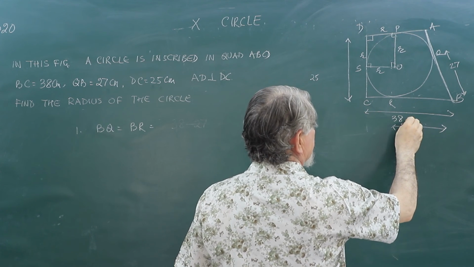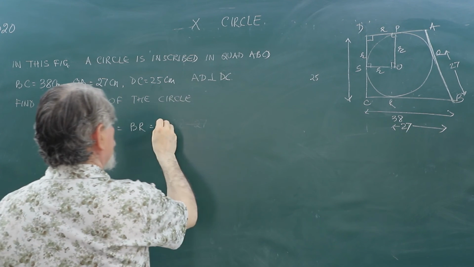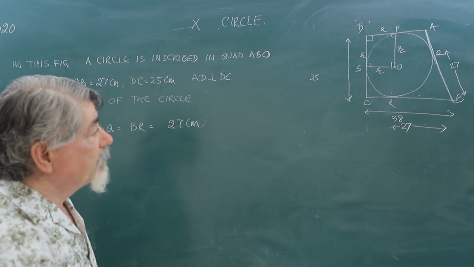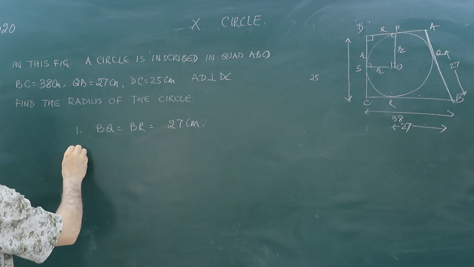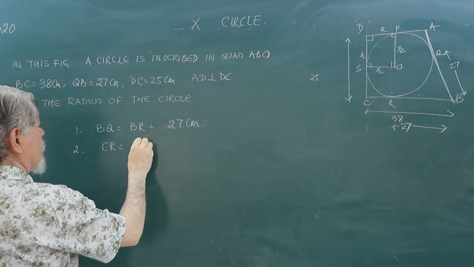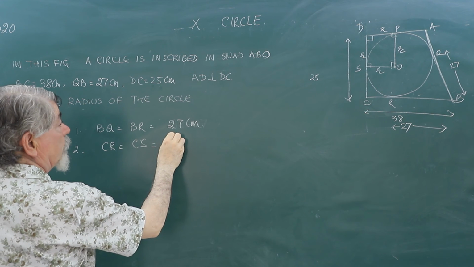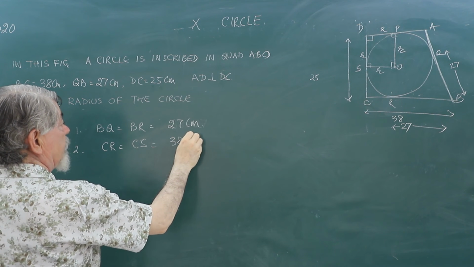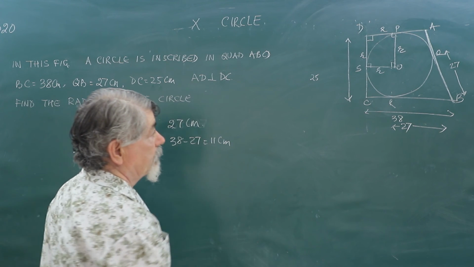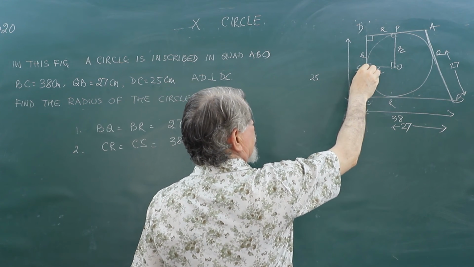This is 27 only, equal to 27 centimeter. So the remaining CR, which will be equal to CS, will be equal to 38 minus 27, that is 11 centimeter. This length will be 11.